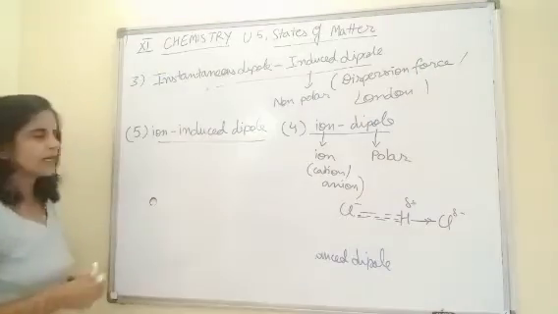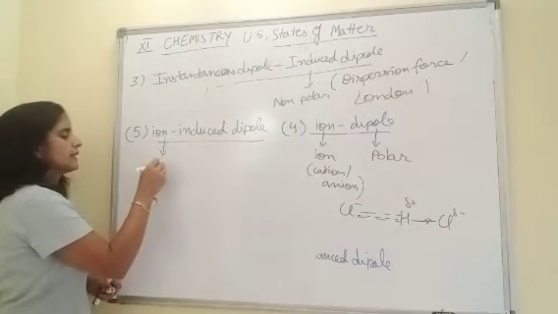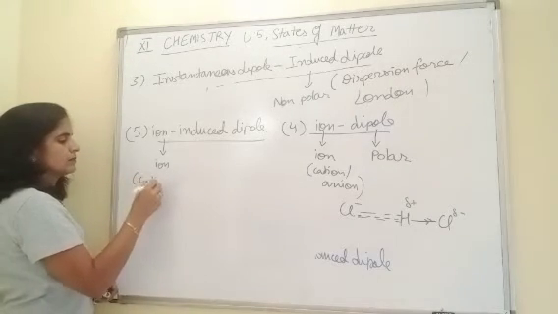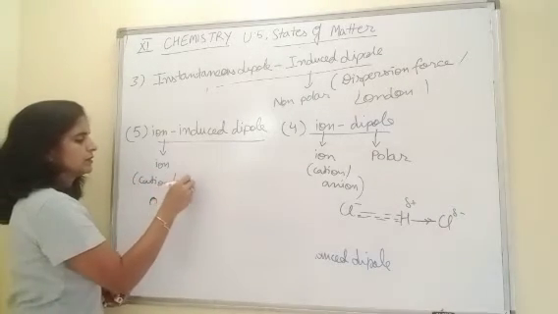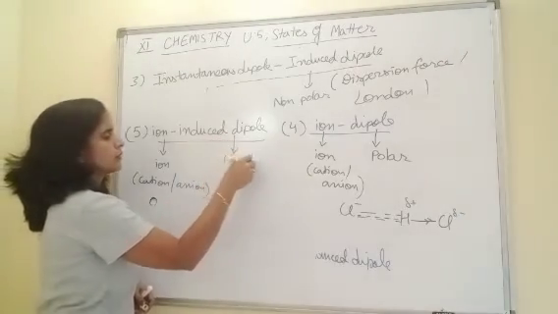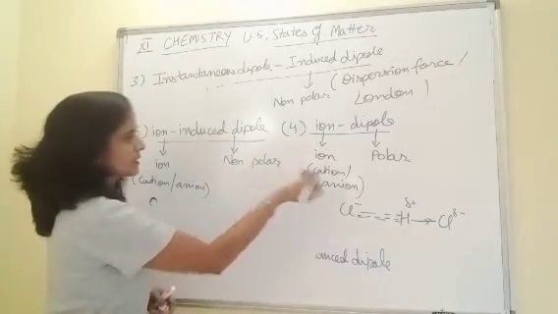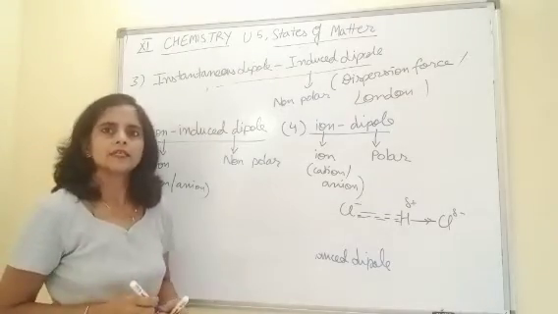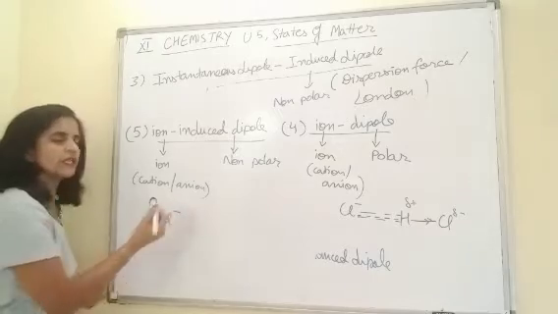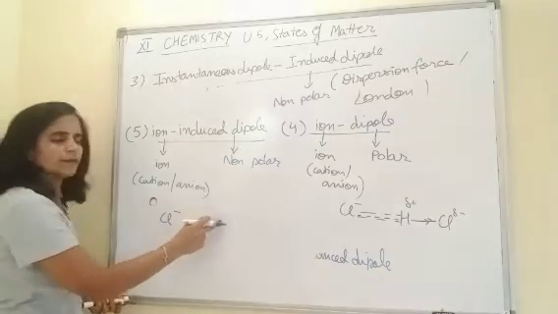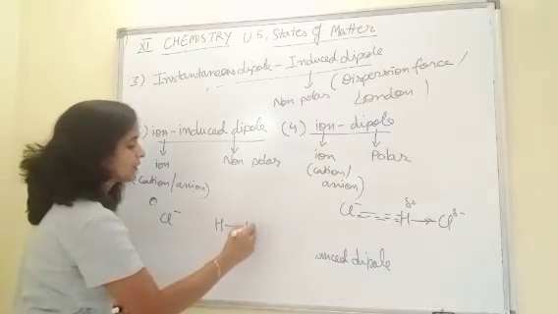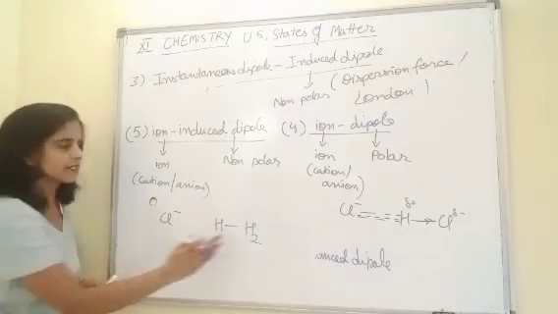The first one is an ion, that is a cation or anion, again any ion, and this one is non-polar. In a similar way, we can represent this: a chloride ion, or you can take any cation, with a neighboring non-polar hydrogen molecule, no polarity is there.